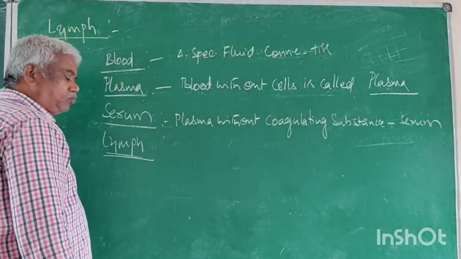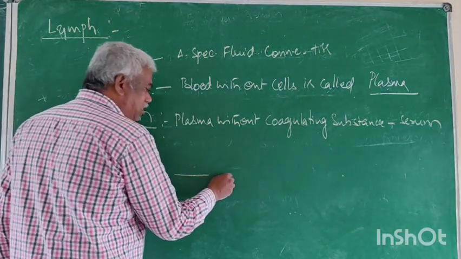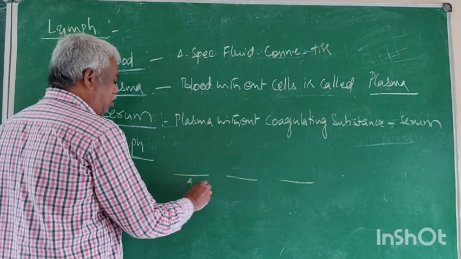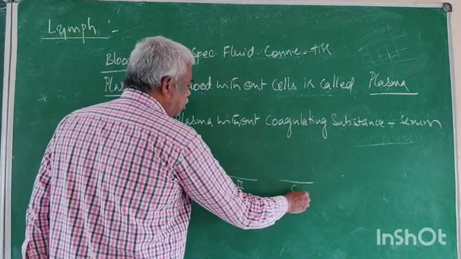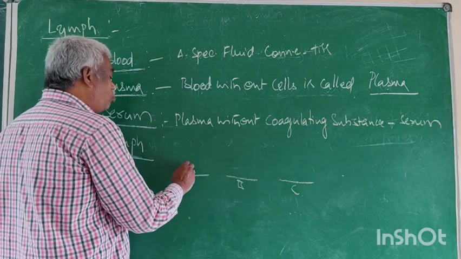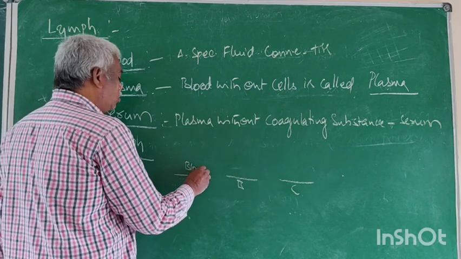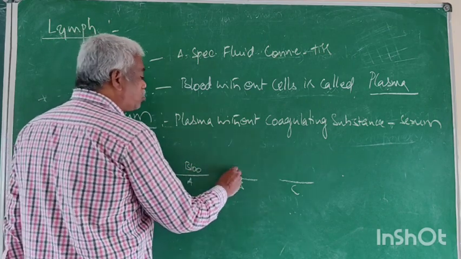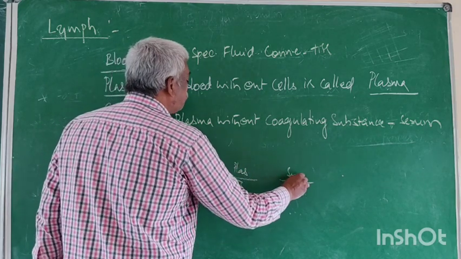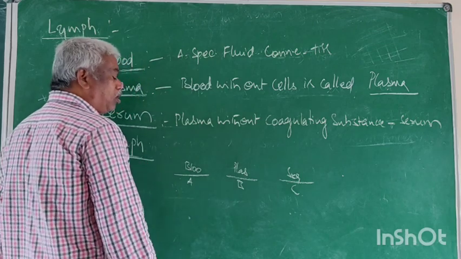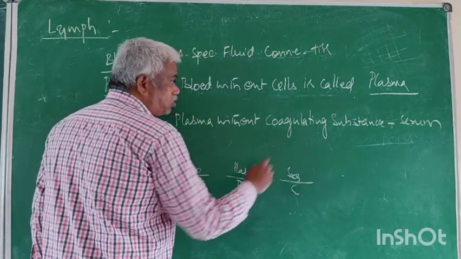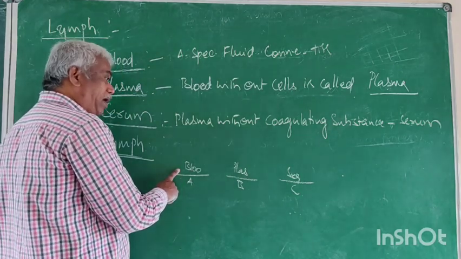Suppose these are the slides, three slides: A, B, C. I took two drops of blood, two drops of plasma, and two drops of serum. Now three slides with three different fluids. Now what is this? Blood.